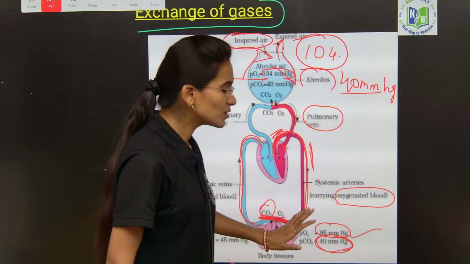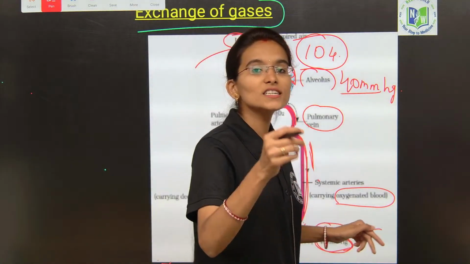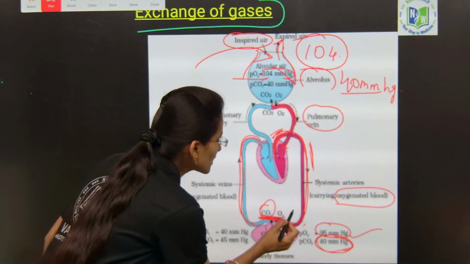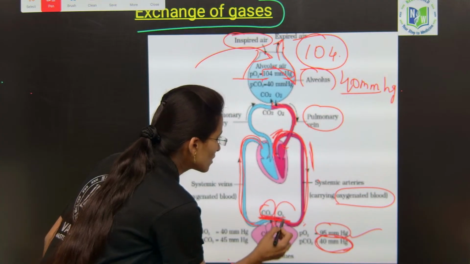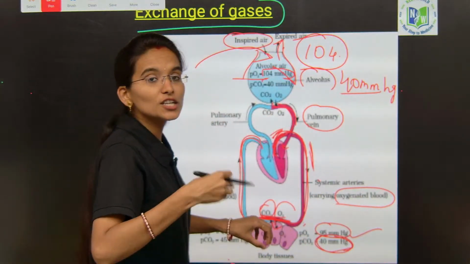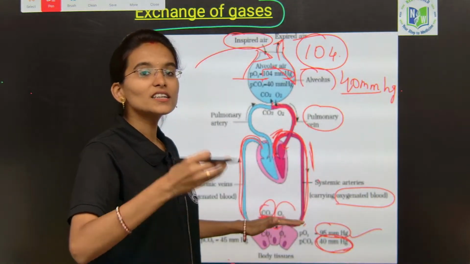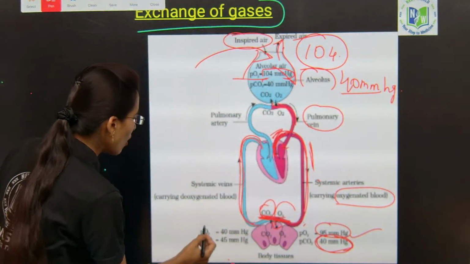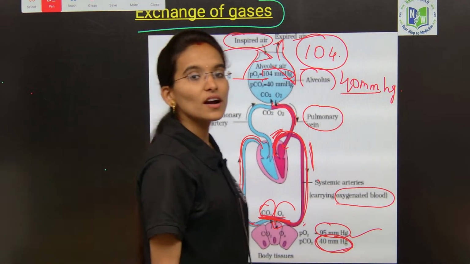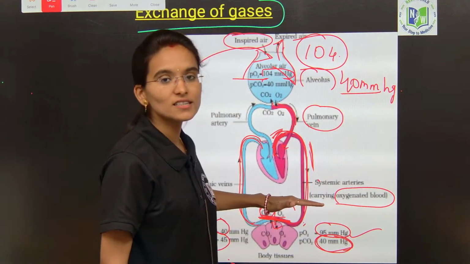Now here you need to understand which pressure is more. The partial pressure of oxygen is more in the arteries, hence the oxygen is going to be transferred from these arteries to the tissues, the oxygen enters into the tissues. And next we need to transport the carbon dioxide, right. Now at the tissue level, in the tissues, the pressure of the oxygen is 40 and the pressure of carbon dioxide is 45 mmHg, right. So in the tissues, up to here it is done, my dear students.